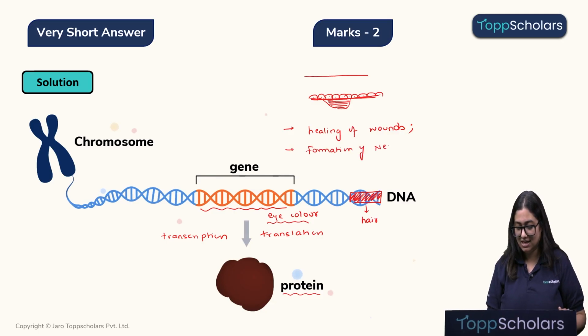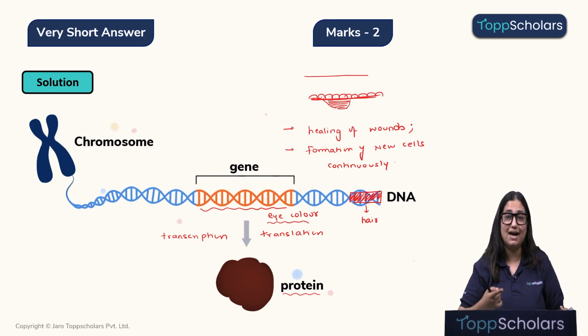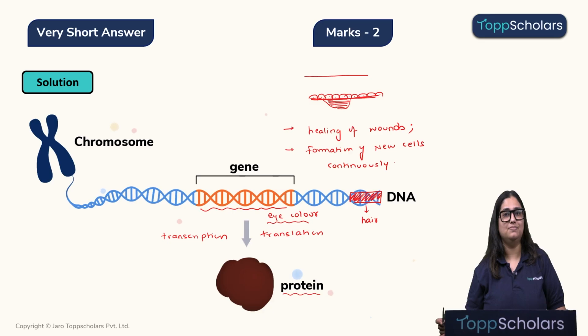So it also helps in formation of new cells continuously. Alright, so all the cells of our body, not just RBC, children, all the cells of our body, they constantly die and they are replaced with new cells by mitosis. Alright, children? Okay, so in this question we covered what is a gene and we covered the significance or importance of mitosis. Okay, now let's move on to the next question.